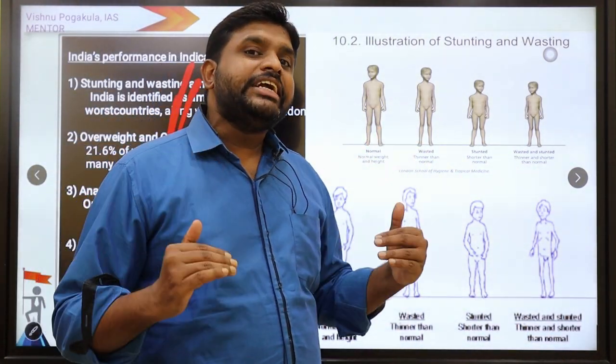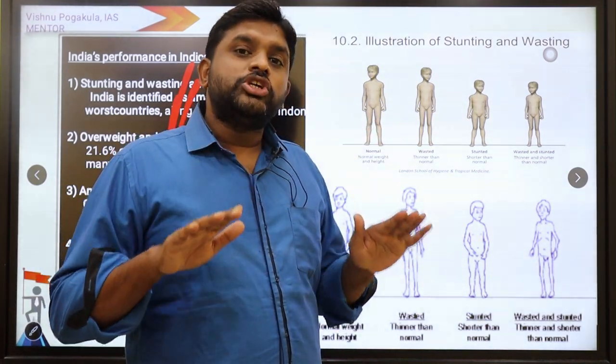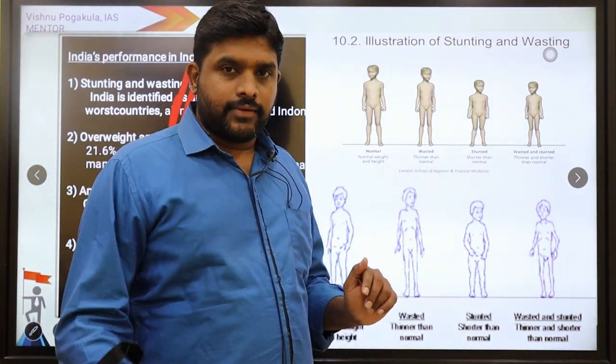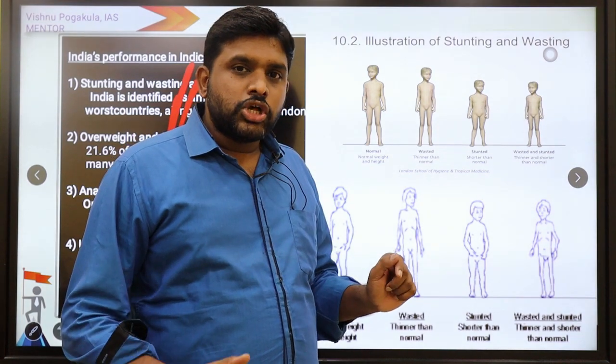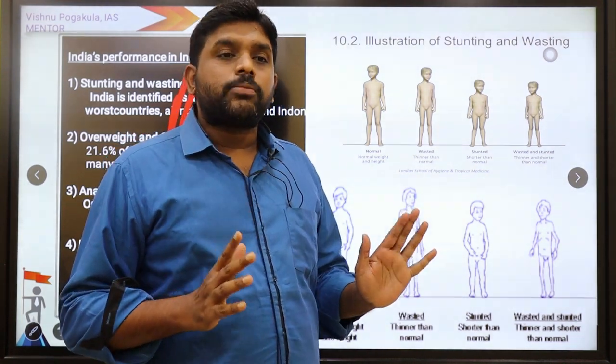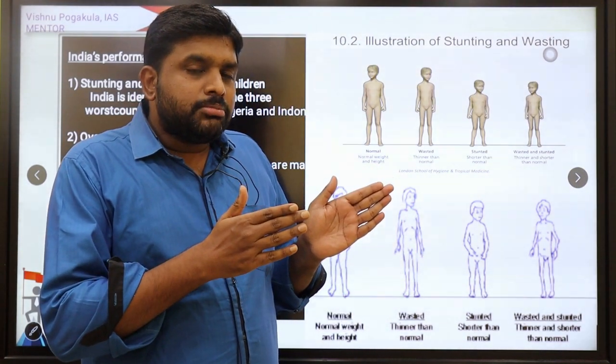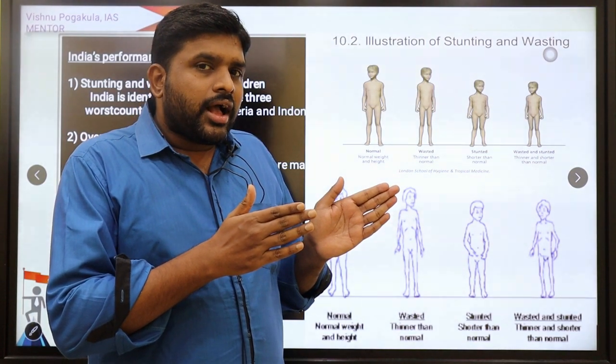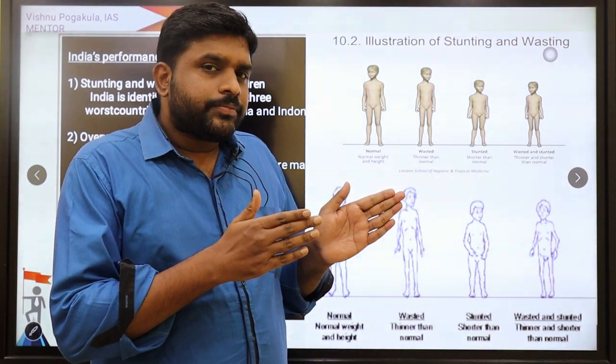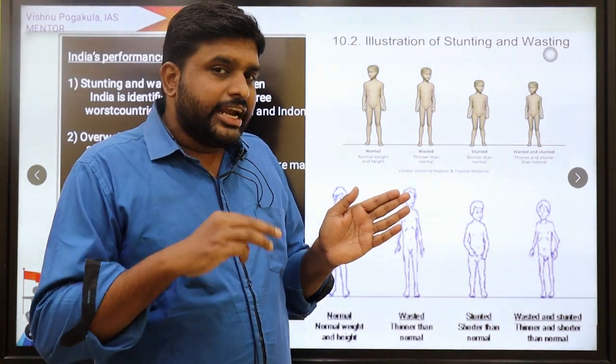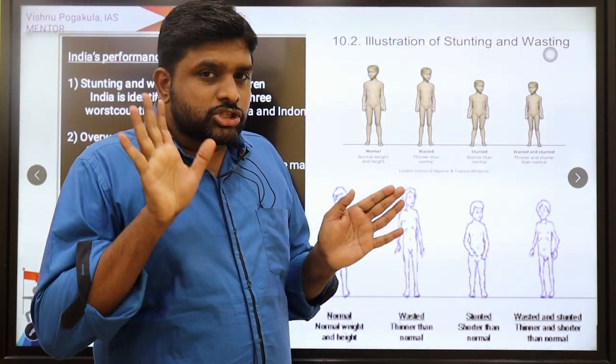We use this word stunt. Stunt means shorter than normal. Wasting means thinner than normal. That means everyone should be normal. The indicators are body mass index, height for age, weight for age, and weight for height. These are the 3 important indicators. That is called normal.